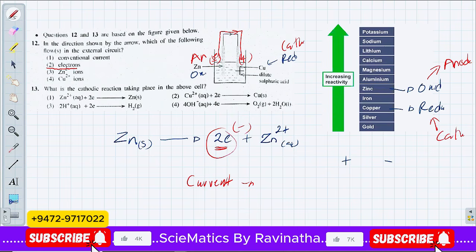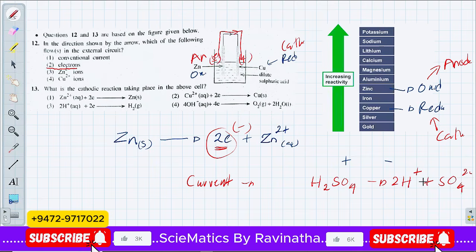Instead, what happens here is the reduction of hydrogen ions. In the solution you have dilute sulfuric acid, H2SO4, and it will give you H+ and SO4 2- in the solution. You will get 2 H+ when you balance these equations.